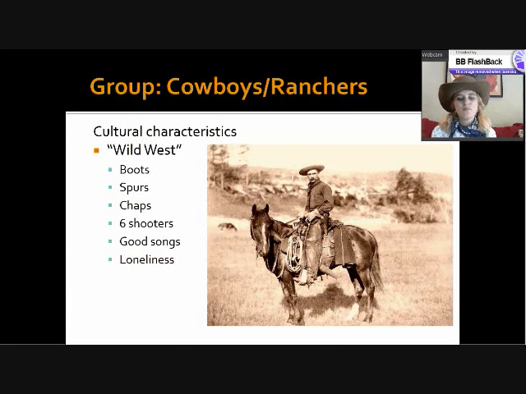So when you think about the cultural characteristics, going back to this idea of the Wild West, it's pretty typical what you would think of. You know, the boots, the spurs, the chaps, the loneliness on the open range, and sitting around the campfire at night, maybe watching your cattle.